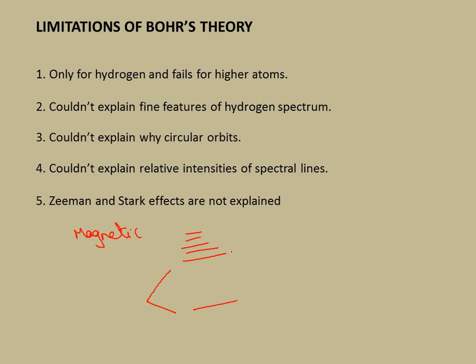This first excited state will be further divided into many subatomic energy layers of many energy levels, and that deviation was expected whenever a magnetic field is applied. This splitting of spectral lines when a magnetic field is applied is called the Zeeman effect. Don't confuse it: Zeeman, with M, for magnetic. So this effect is called the Zeeman effect.